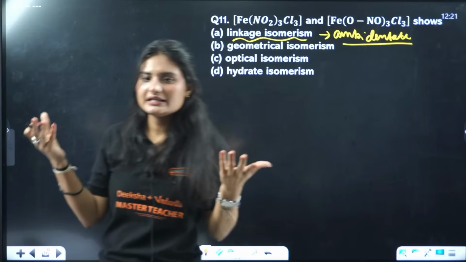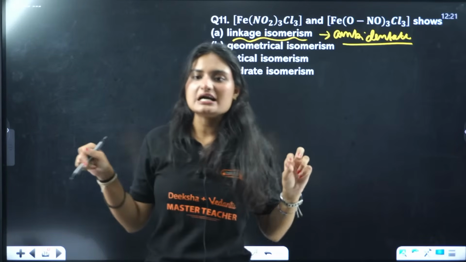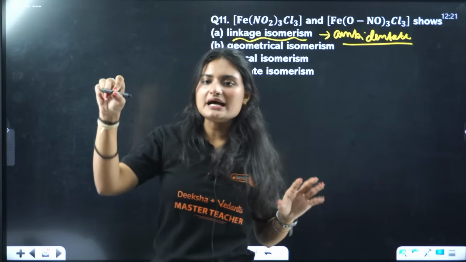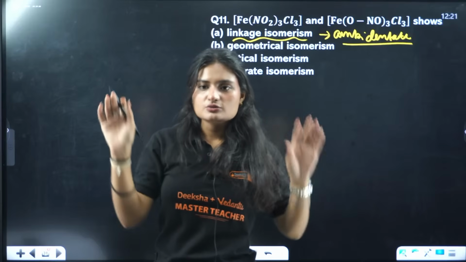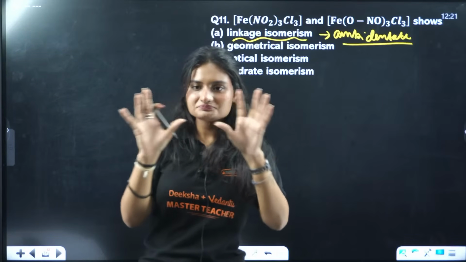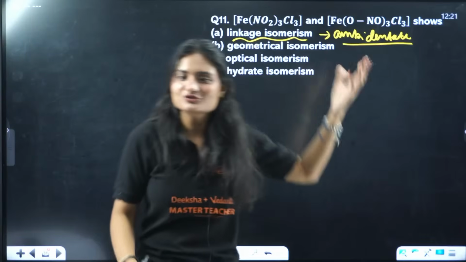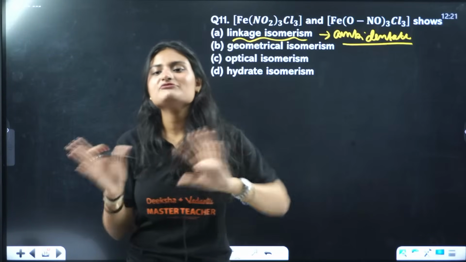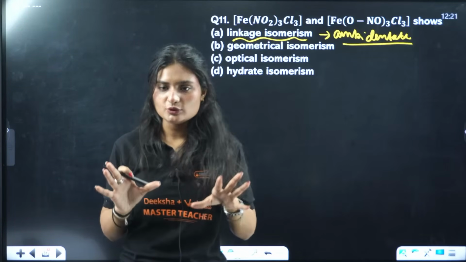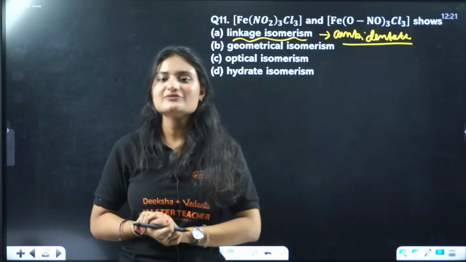Some people are ambidextrous, they use both hands. For me, if I'm using one hand, my other hand won't be working. It's like ambidentate ligands. They have two donor atoms, but only either of them will be involved in bonding at one time.